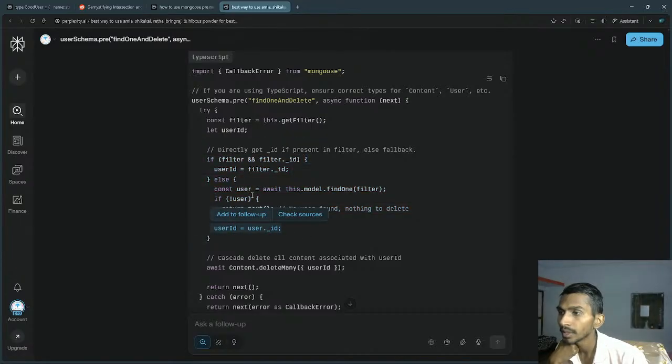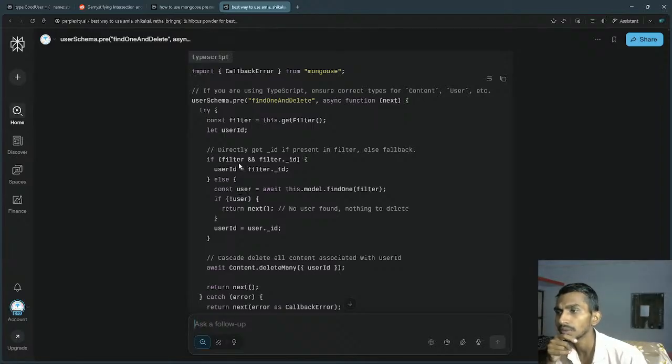Already we are doing this much, right? If filter and filter ID exist, then what exactly are we doing? We are getting the filter from here, and we are directly giving the filter to this particular thing. But the good thing is that the filter may already have the ID.